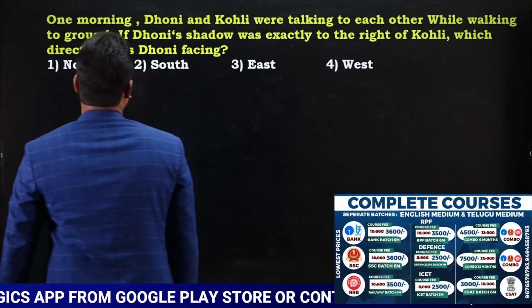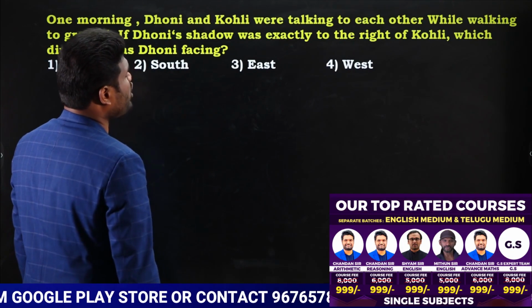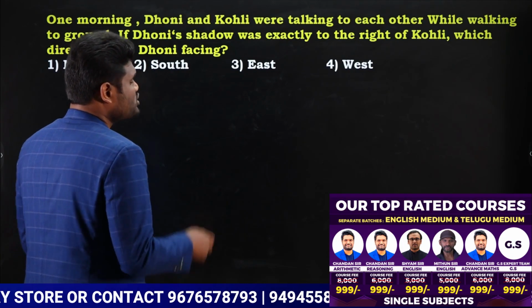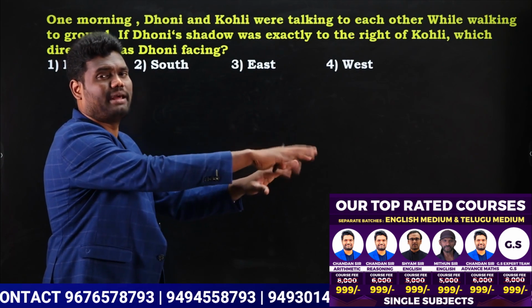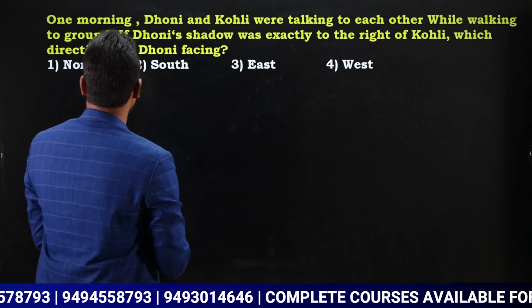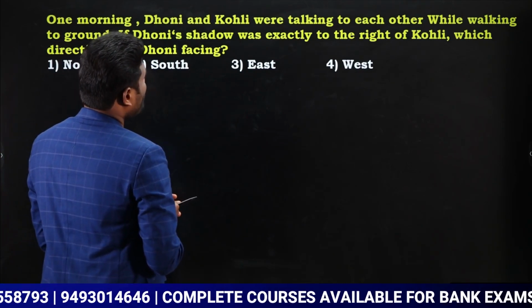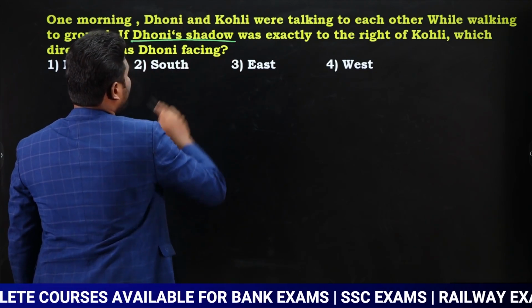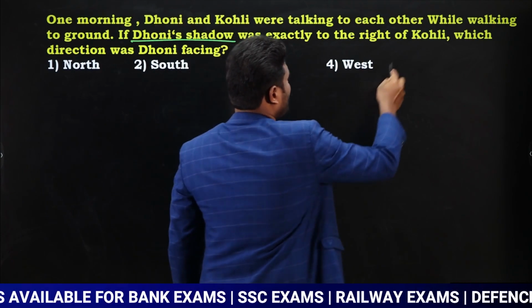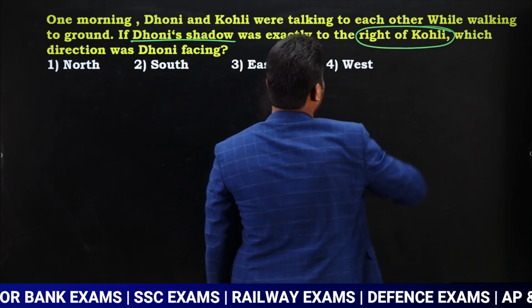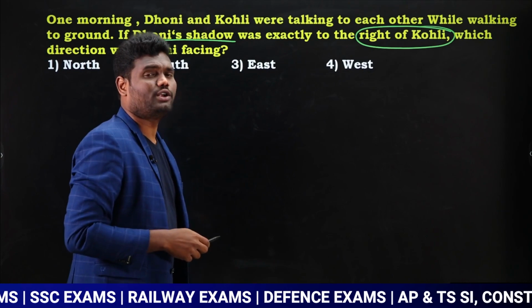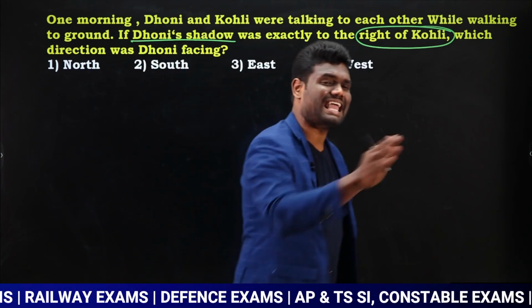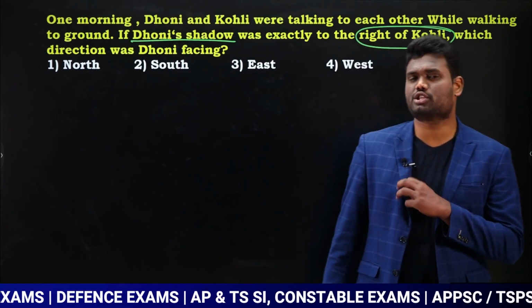Next one. One morning, Dhoni and Kohli were talking to each other while walking. So both of them are traveling in the same direction, talking with each other. It is said Dhoni's shadow was exactly to the right of Kohli. So look here, Dhoni's shadow is to the right of Kohli. Already I told you, shadows will be on the same side. Yes or no?